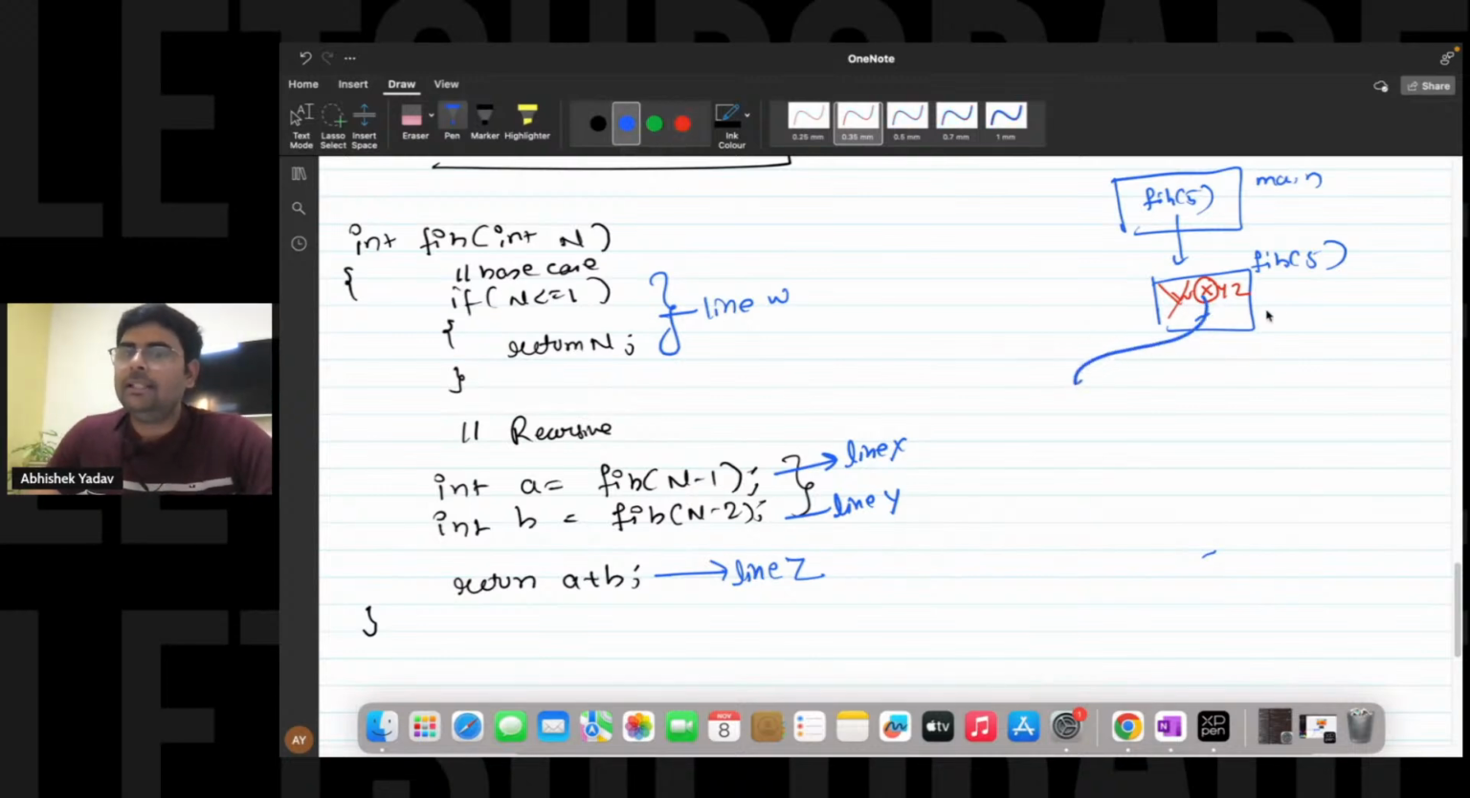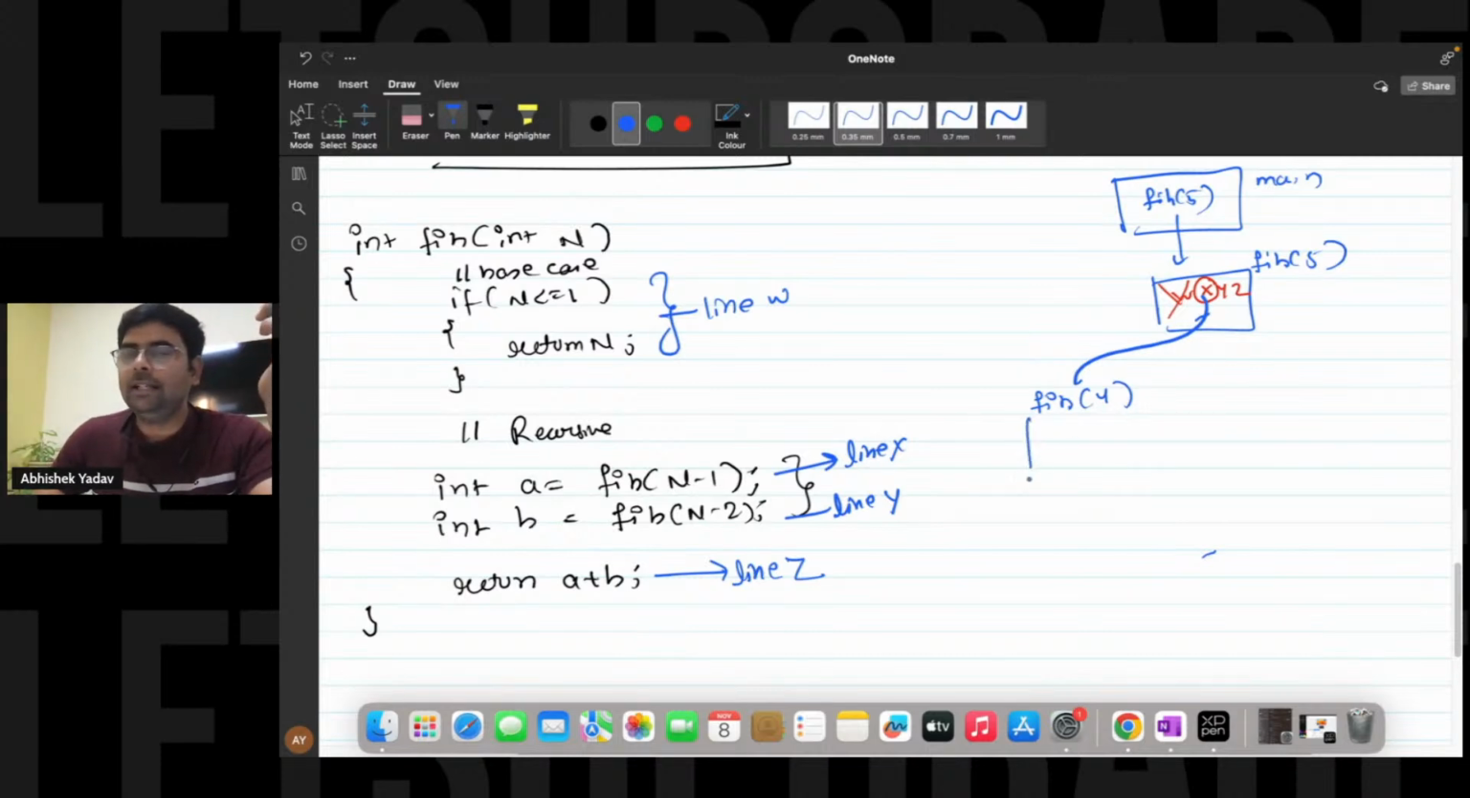So in the stack frame of Fibonacci of 5, it is saying, in order to calculate me, first go and solve for the smaller and similar subproblem. First go and solve for n minus 1. The current value of n is 5, so 5 minus 1 is 4. So first go and solve for Fibonacci of 4.